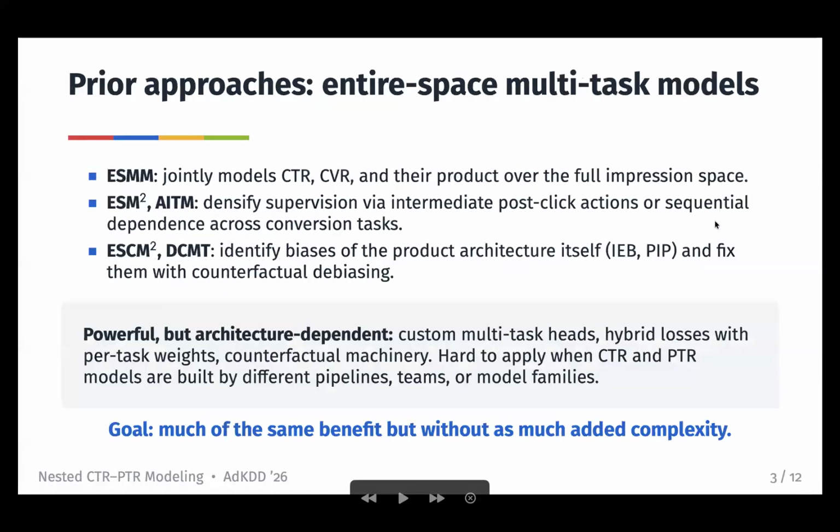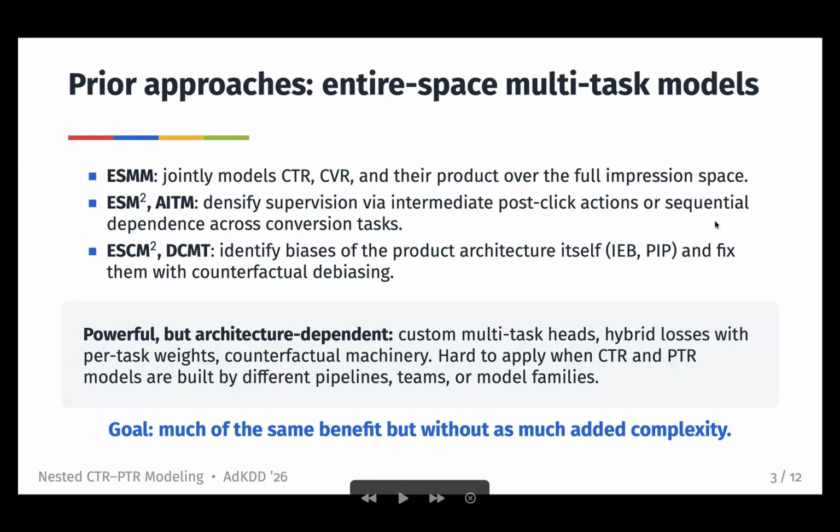There's a lot of prior work addressing the issues I just mentioned, including a whole line of work on entire space multitask models. For example, ESMM models clicks, conversions, and their product jointly over the full impression space, and several other works extend these ideas and address various issues. These are all powerful, but they're a bit more complex and architecture specific, using custom heads, hybrid losses, or per task weights. So it would be nice if you could get a lot of the same benefit, but without the